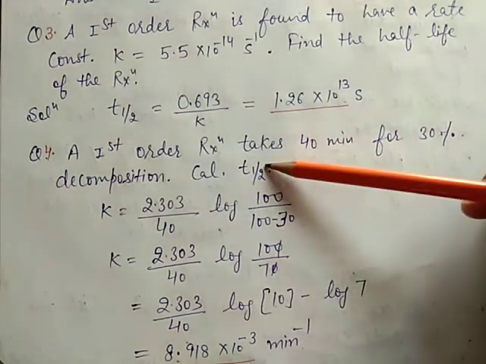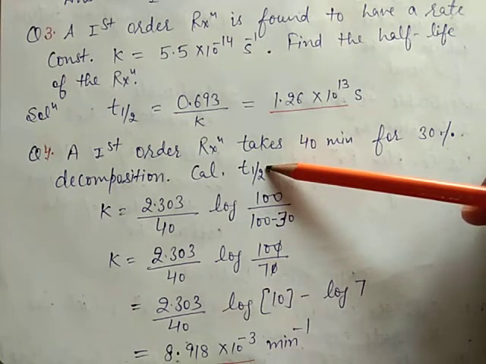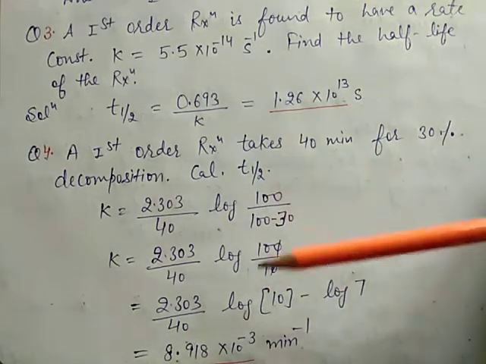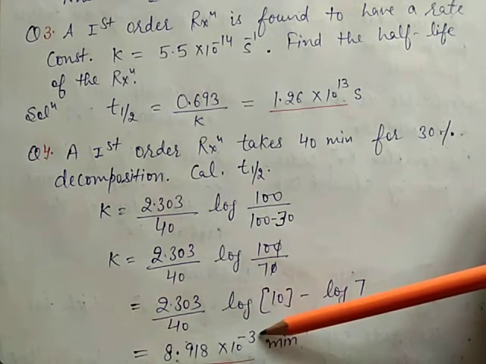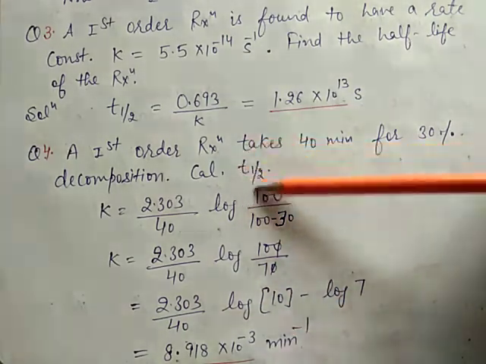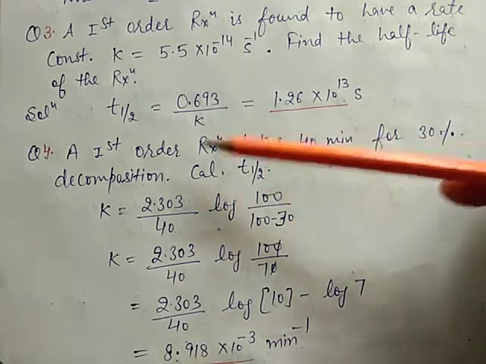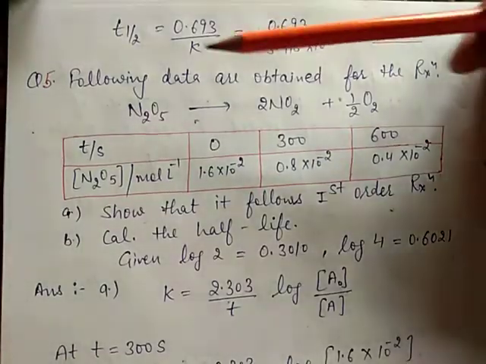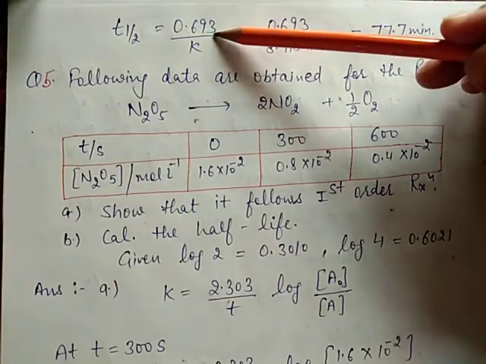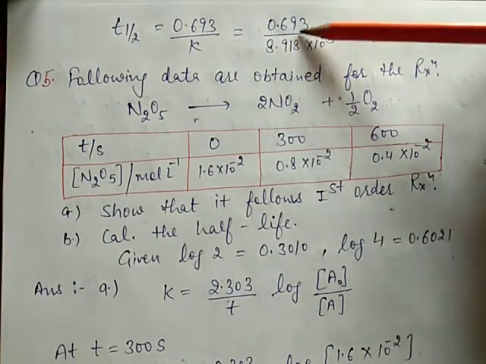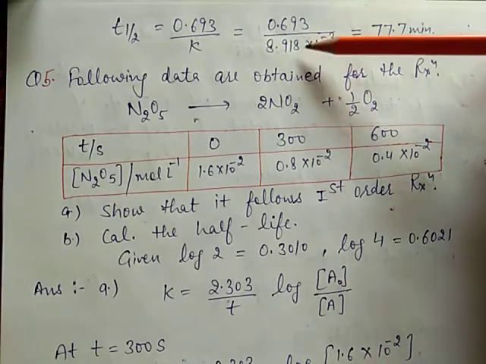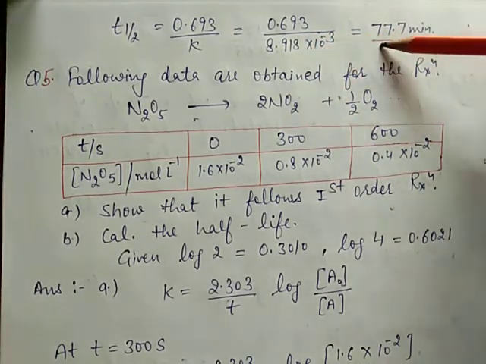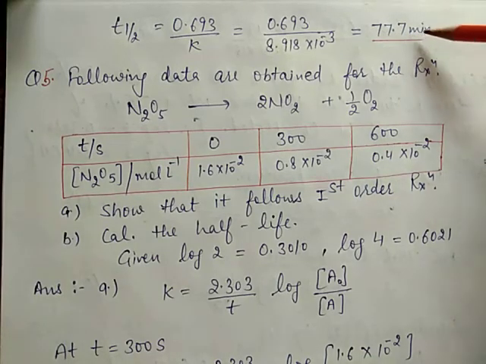But here we have to calculate T half. T half is equal to 0.693 upon K, and after putting this value of K, we calculate the T half for the first order reaction. So T half is equal to 0.693 upon K, that is 0.693 divided by 8.918 into 10 to the power minus 3, that is equal to 77.7 minutes.